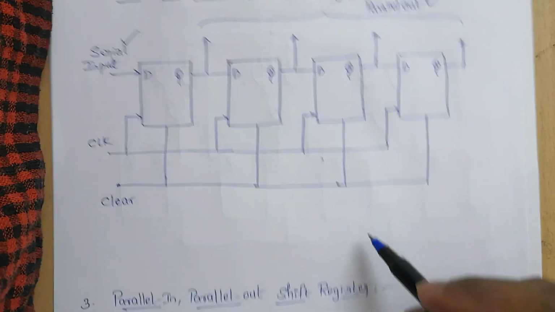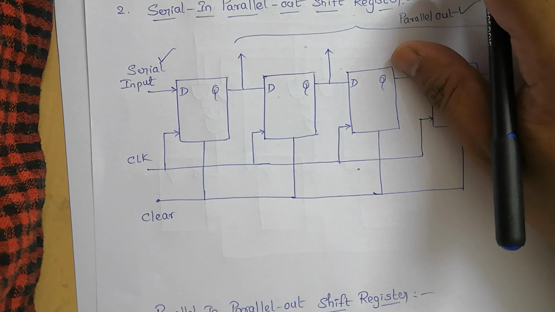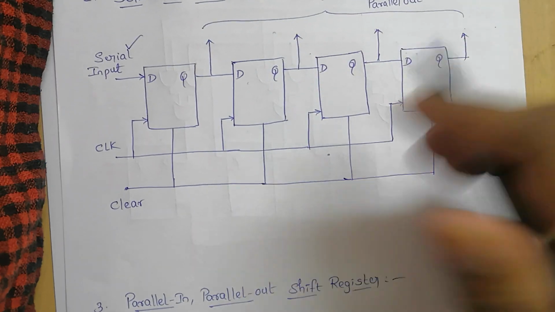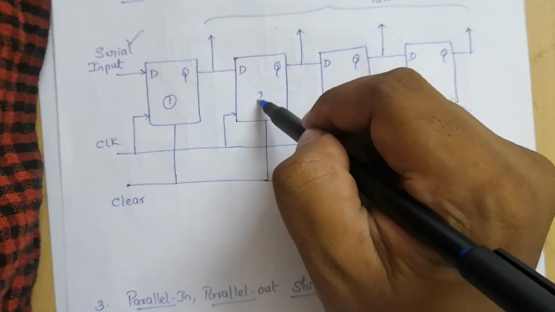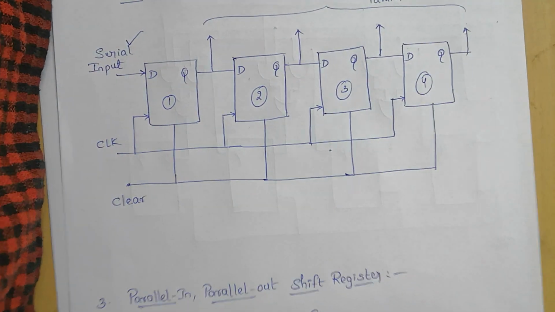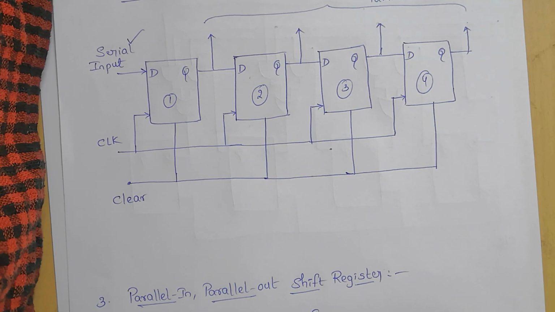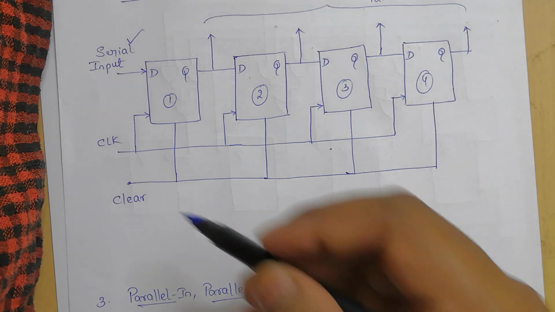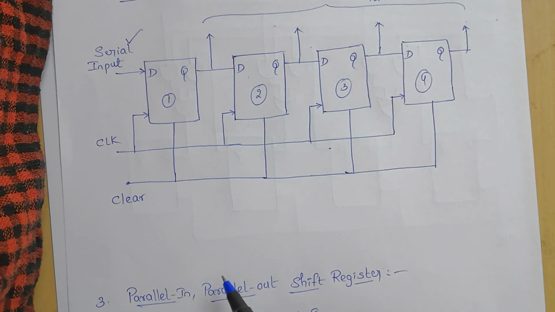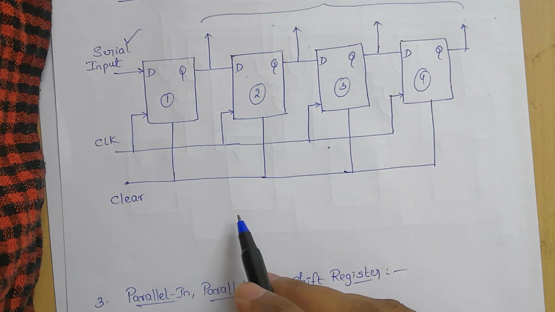Coming to the logic diagram, again we took 4 D flip-flops, which are connected in series. There is one more input pin, the clear, which is an asynchronous signal, connected in addition to the clock signal to all 4 flip-flops in order to reset them.